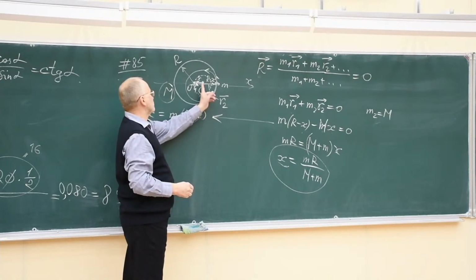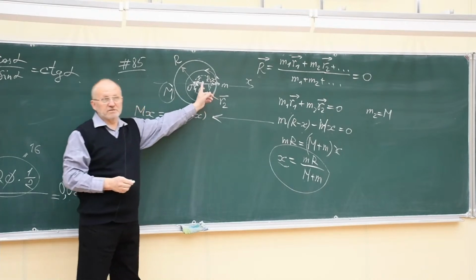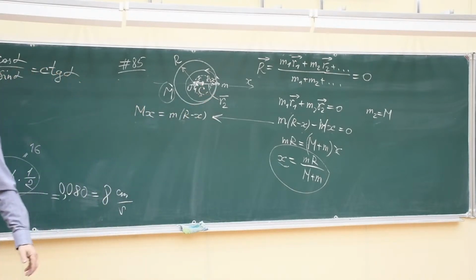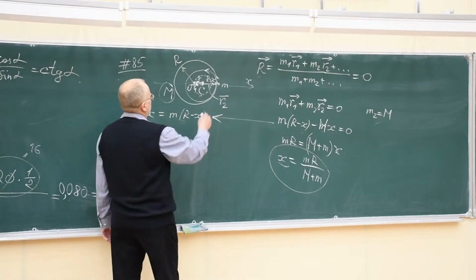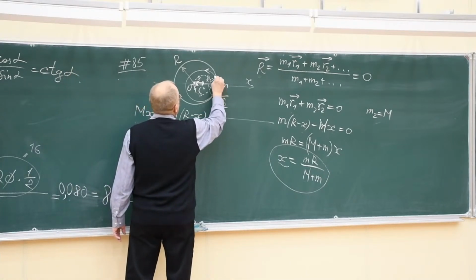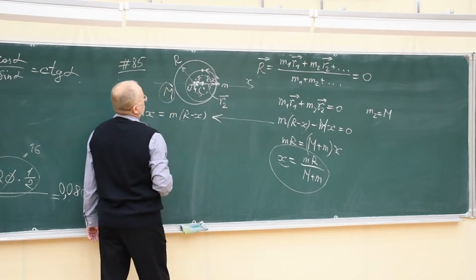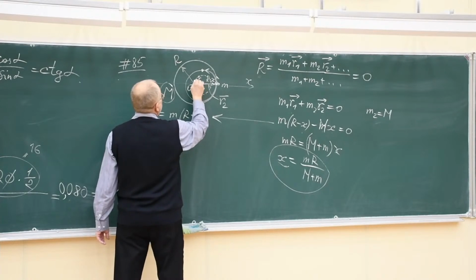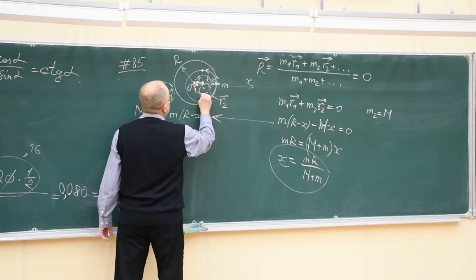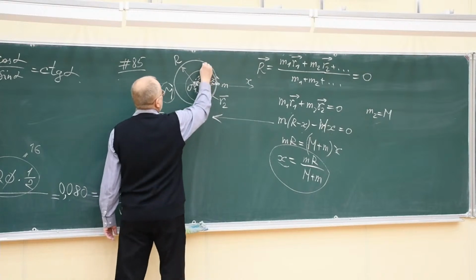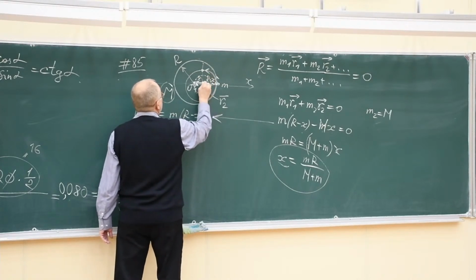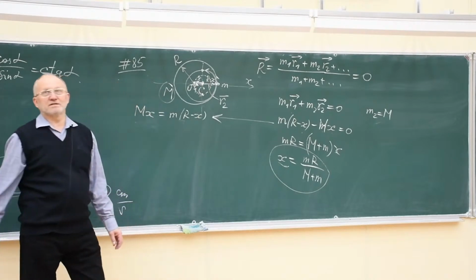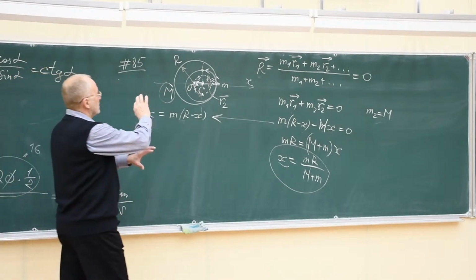And the point C, the center of mass, will remain at rest. It will not shift in any direction. So when the beetle crawls here, the center of the hoop will be shifted here, always on the same line which goes through the center of mass. And so they will move.